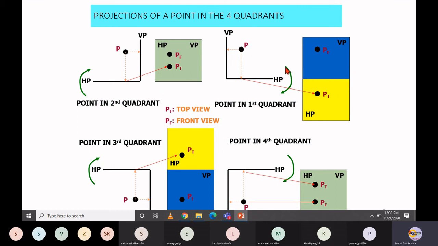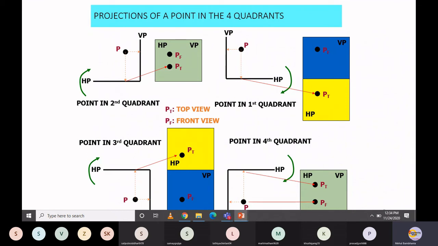plane. And when you rotate this horizontal plane in the clockwise direction, it will exactly appear below the vertical plane, represented by means of yellow color, right? So this blue color indicates the vertical plane, and exactly below that vertical plane you have a horizontal plane. Now this is near to the actual answer.